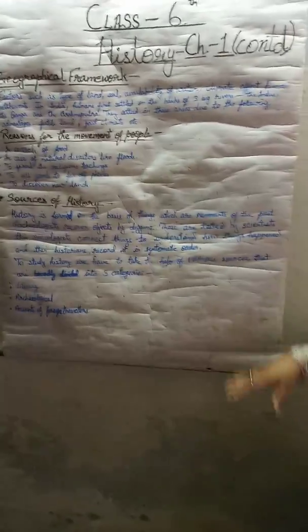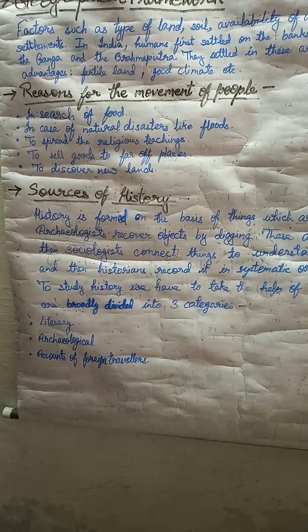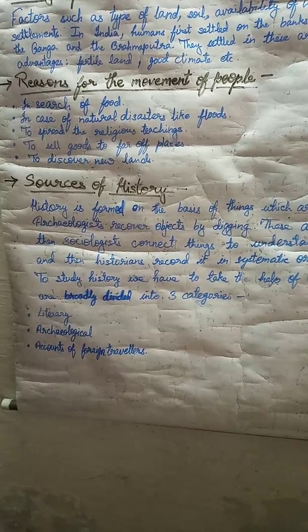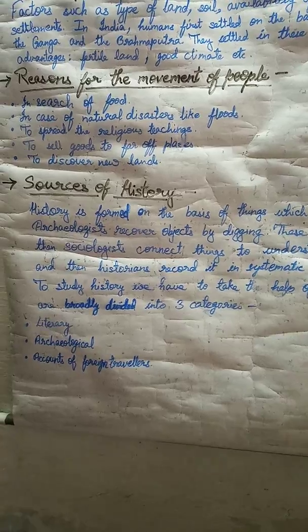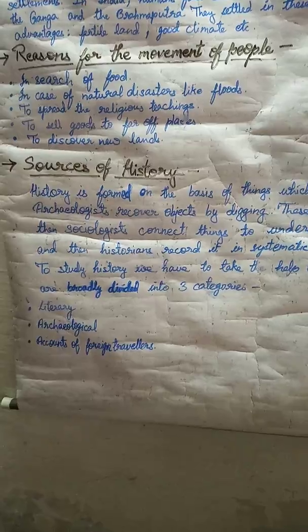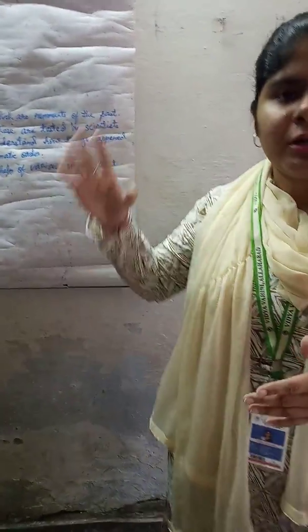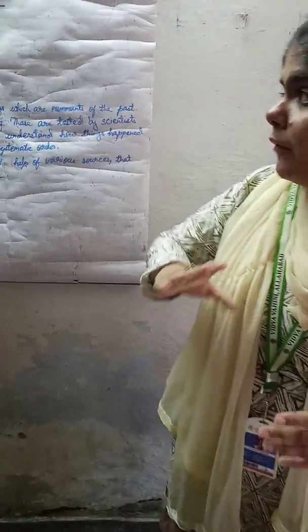Fine. Next topic is reasons for the movement of people. People used to move from one place to another for some reasons, to get something or to give something, right? So what were the reasons? They used to move in search of food because they didn't have everything there, right? Like today also we move from one place to another for some work. In search of food also we go to buy something from the market. That's why people in history also used to move in search of food.